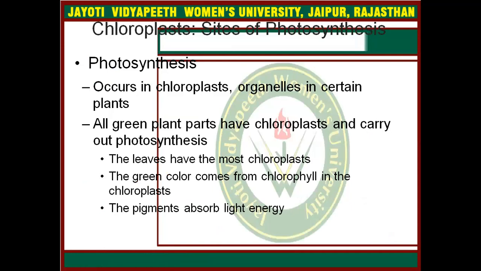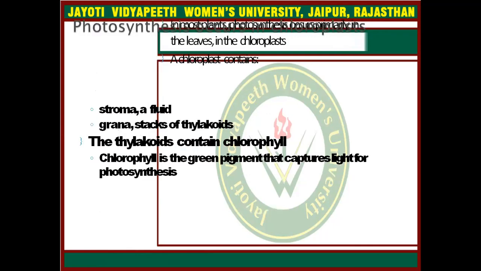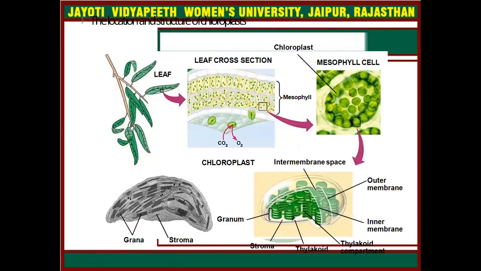As I have told you, the site of photosynthesis is the chloroplast, an organelle in certain plants. All green plants have chloroplasts and carry out photosynthesis. The leaves have the most chloroplasts. The green color comes from chlorophyll. In the chloroplast, the pigment absorbs the light energy. The chloroplast structure has stroma, grana, which are stacks of thylakoids, and the thylakoid contains chlorophyll molecules. Chlorophyll is a green pigment that captures light for photosynthesis.